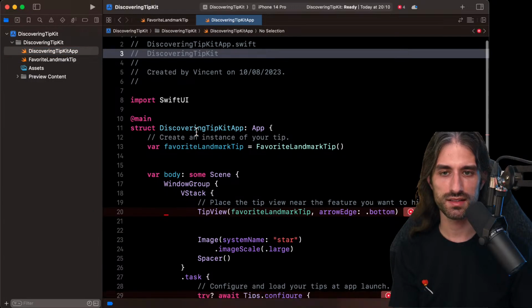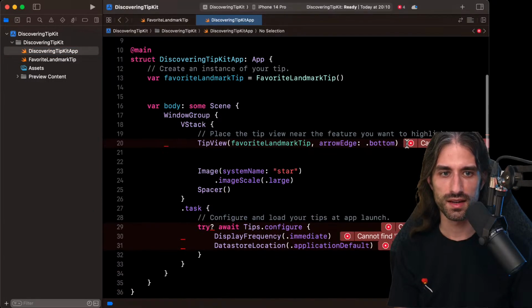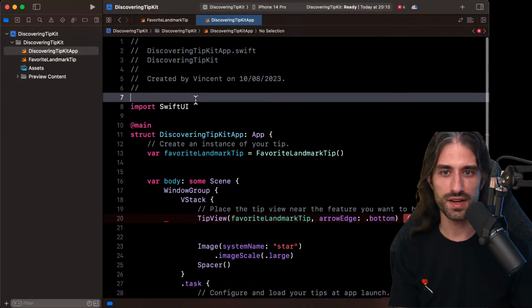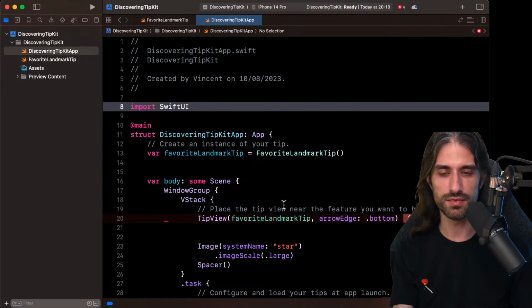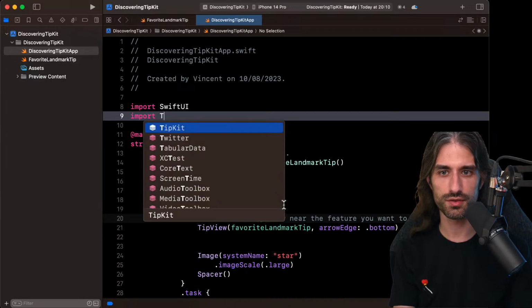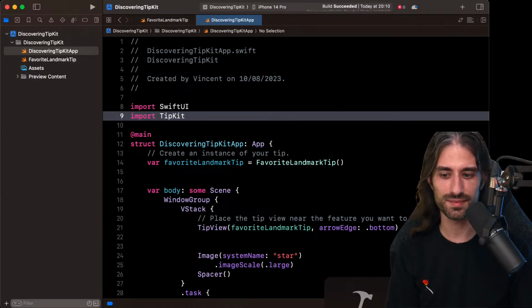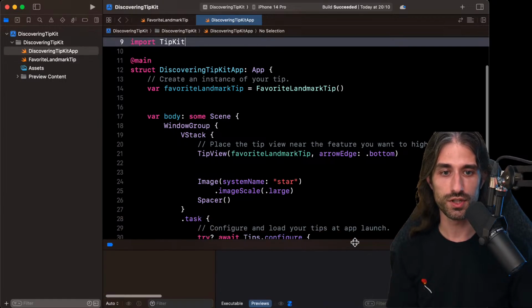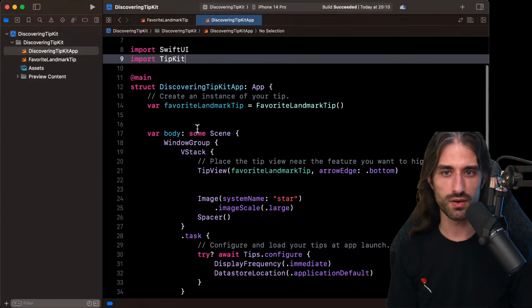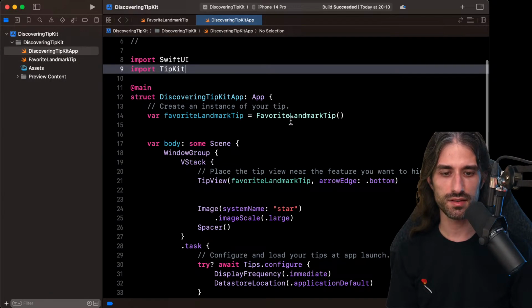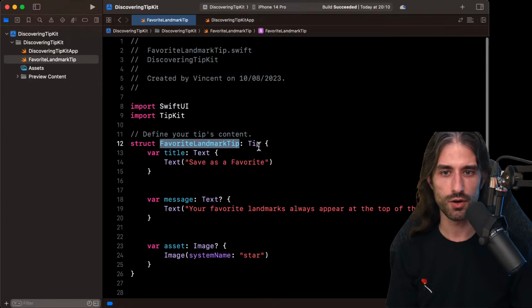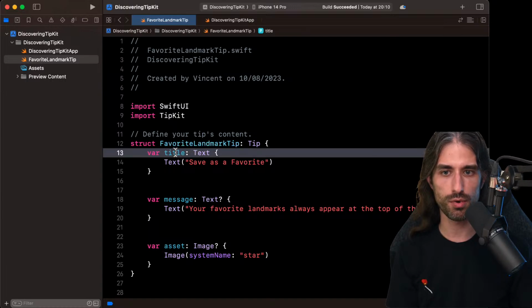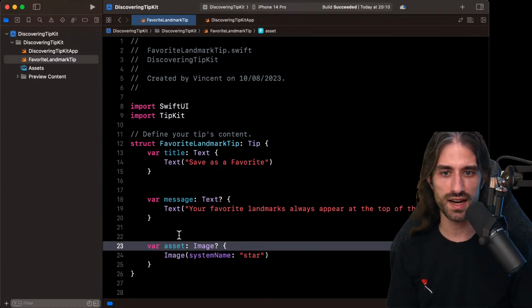Okay, so let's see. Oh yes, cannot find tip view because I need to import, of course, TipKit like that. Okay, seems we are doing pretty well. Let's see. The project builds, which is great. So let's see what we have. So we have this favorite landmark tip, which implements the tip protocol. And you can see we provide a title, a message, and an asset.